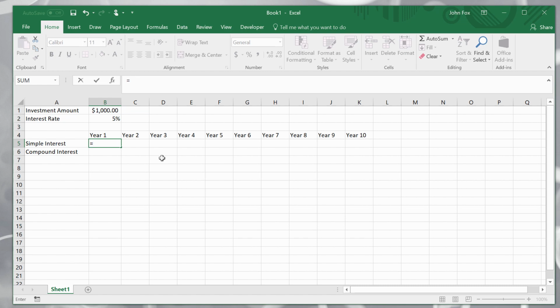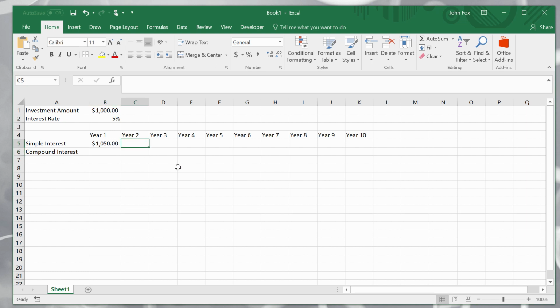Well, at the end of year 1, it's going to be the initial amount, and I can just click on the cell, 1,000, plus, and in brackets, it's going to be the interest earned, which will be 1,000. Again, I don't type it in. For financial models, you like to use cell references to make them dynamic, and that will come clearer later on in this video, multiplied by the interest rate. So there you have it. At the end of year 1, there will be $1,050 in that bank account.